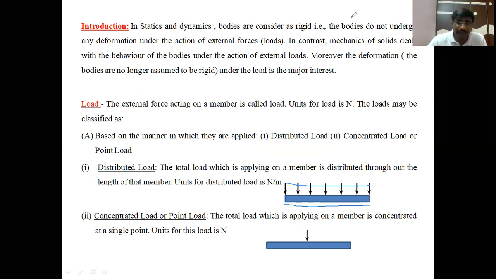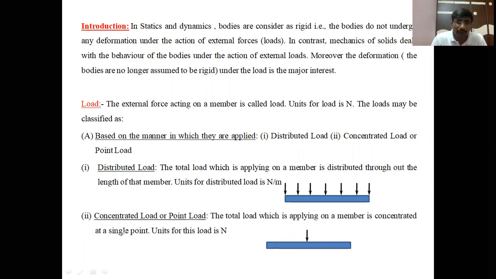The units for distributed loads are taken as newtons per meter. That is, the load applied per unit length is called the distributed load.